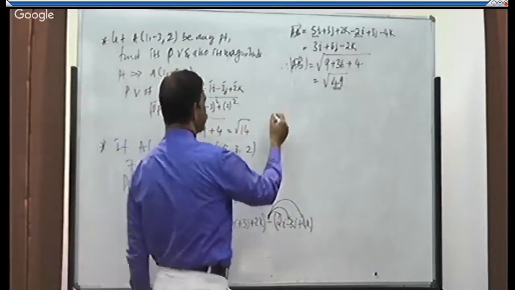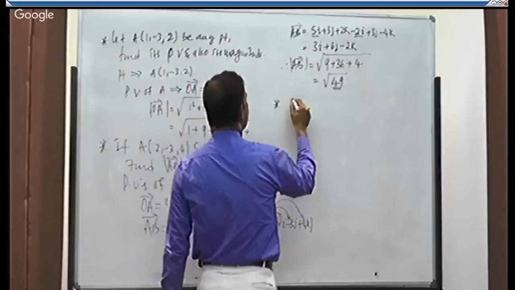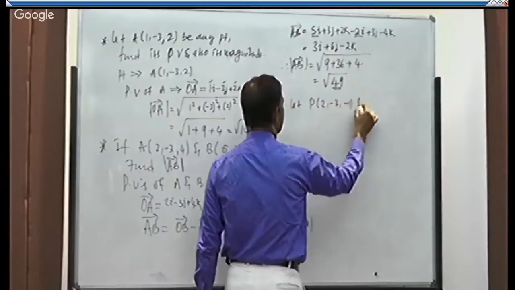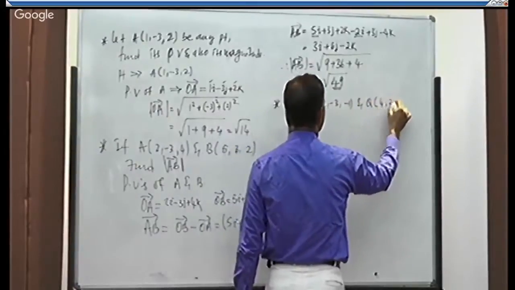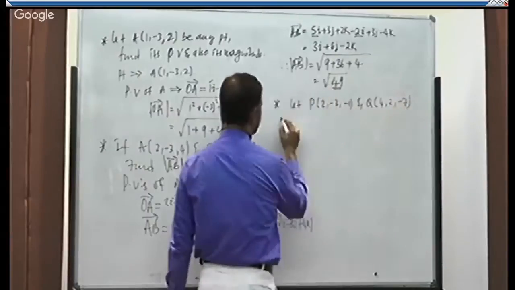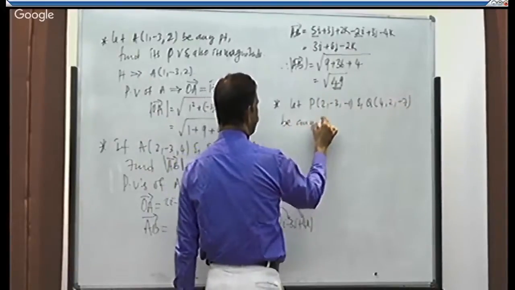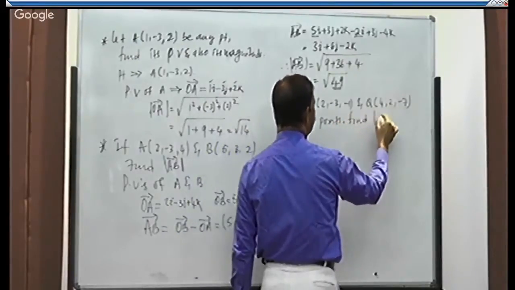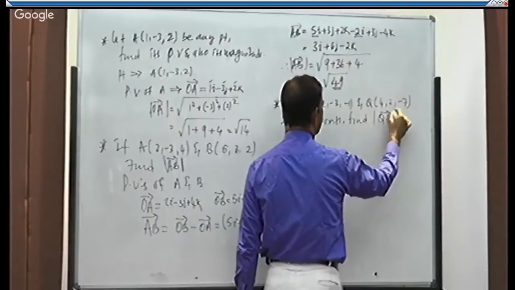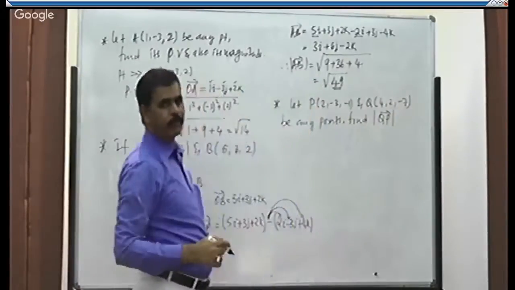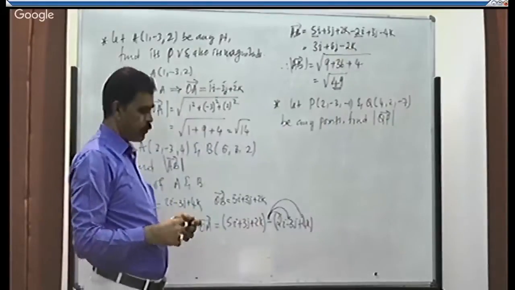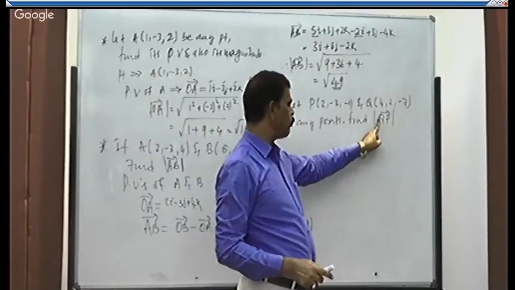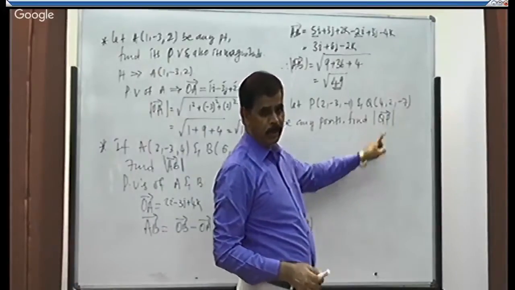Take one more problem on this. Let P of 2 comma minus 3 comma minus 1 and Q of 4 comma 2 comma minus 7 be any points. Find magnitude of QP. Magnitude of vector QP. So in the vector, which is the initial point, which is the terminal point? So P will be the terminal point, Q will be the initial point, right?